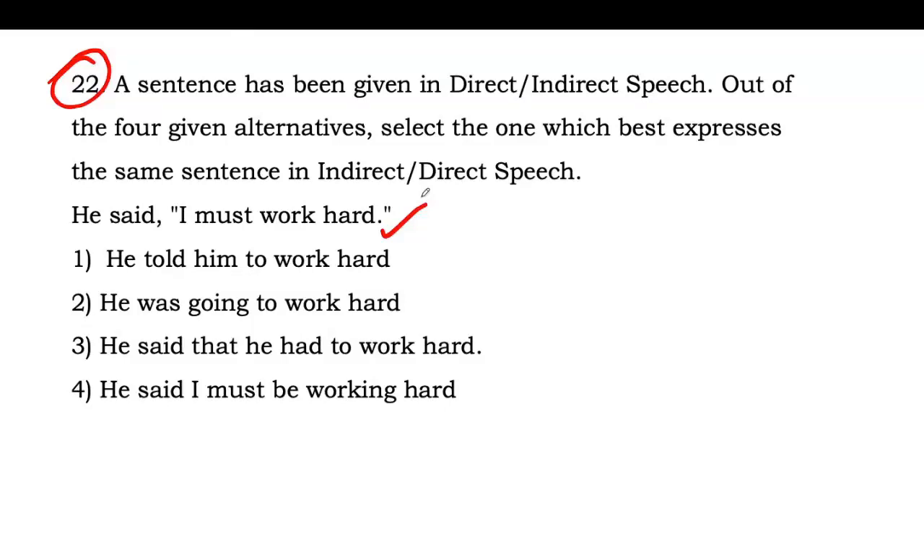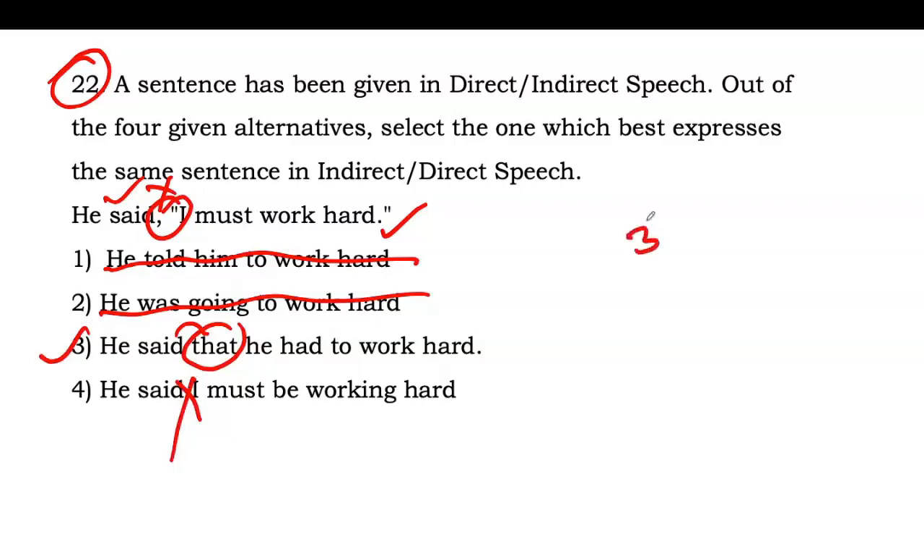So he said, and we have no listener here. Okay, so we use said as it is said. Okay, so told is wrong. Was going is also wrong. Said, and we have used that in place of these inverted commas. So this one is correct. Here that is not present. So this one is also wrong. So third will be the correct.